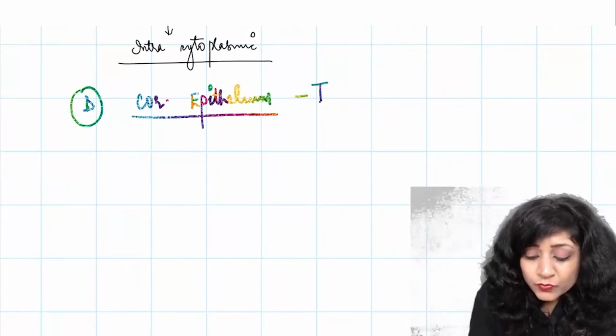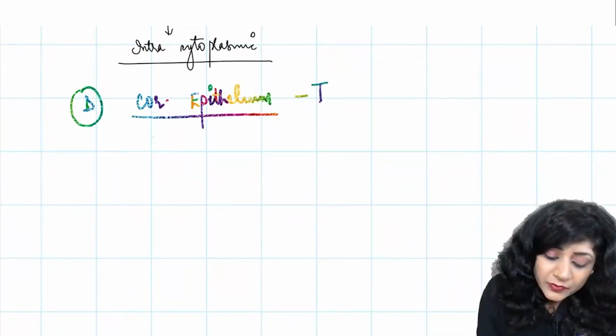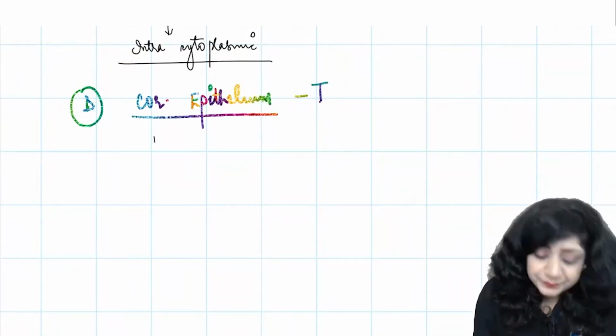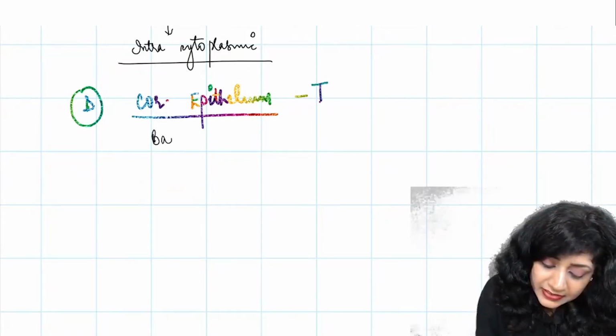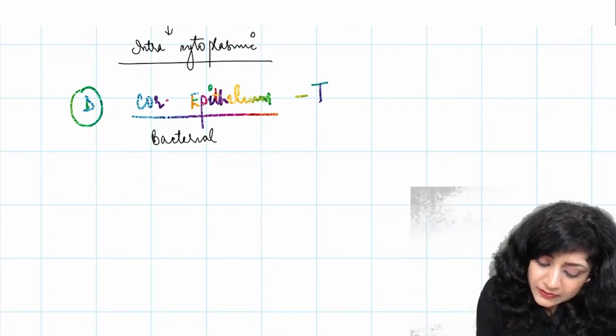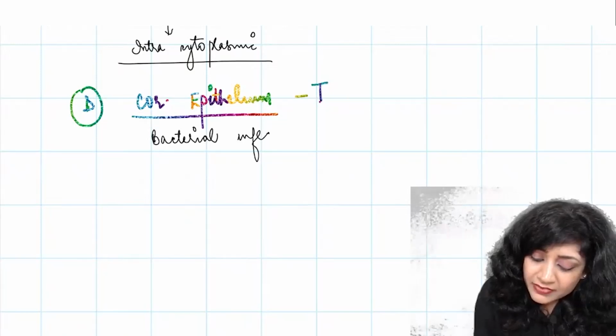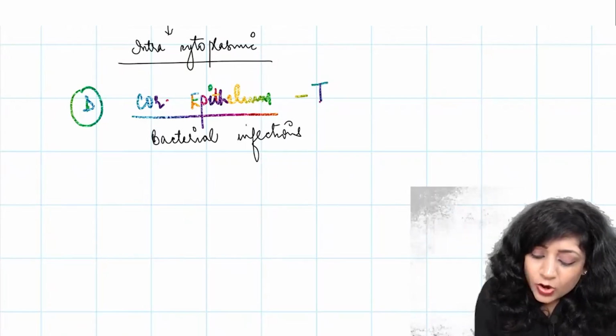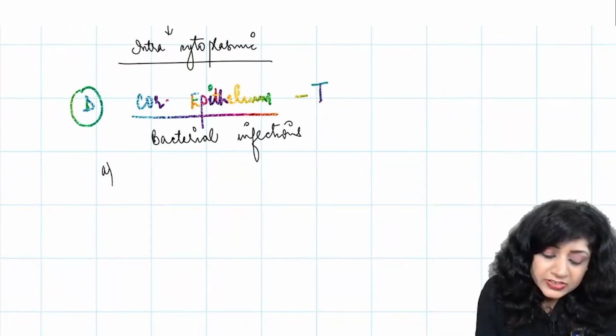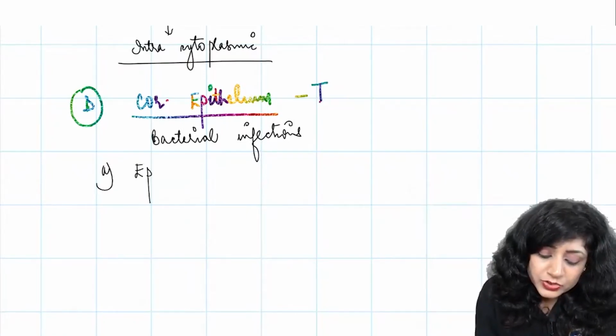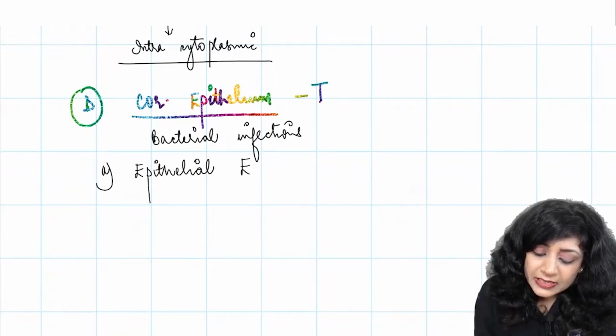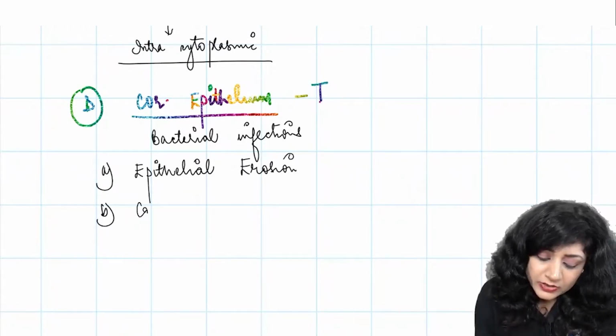Exactly, it's true. Why? Because you know that whenever we have bacterial infections in the cornea, how does it go? First, it causes the epithelial erosion, and then secondarily, it causes the corneal ulcer.